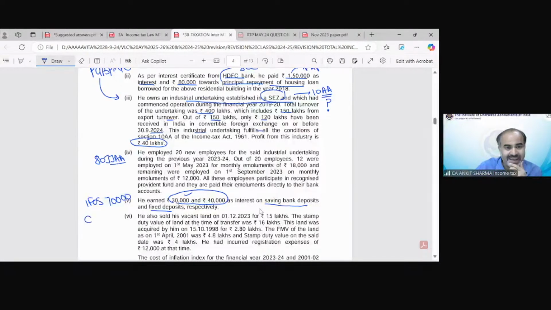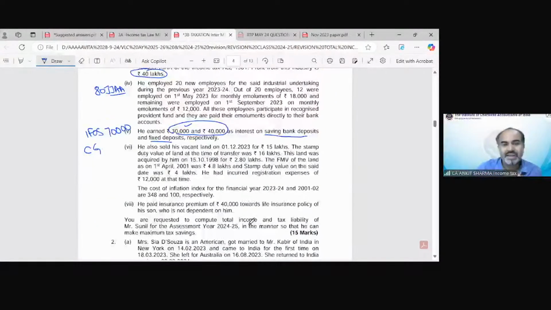Now capital gain information has been given in the question: he has sold a vacant land on 1st December 23 for 15 lakh. I guess we have solved this in the capital gain provisions, in the revisionary class of capital gain. Yes, I remember we have discussed it. The stamp duty value was 16 lakh. Stamp duty value does not exceed 110% of consideration, so the consideration would remain 15 lakh rupees.